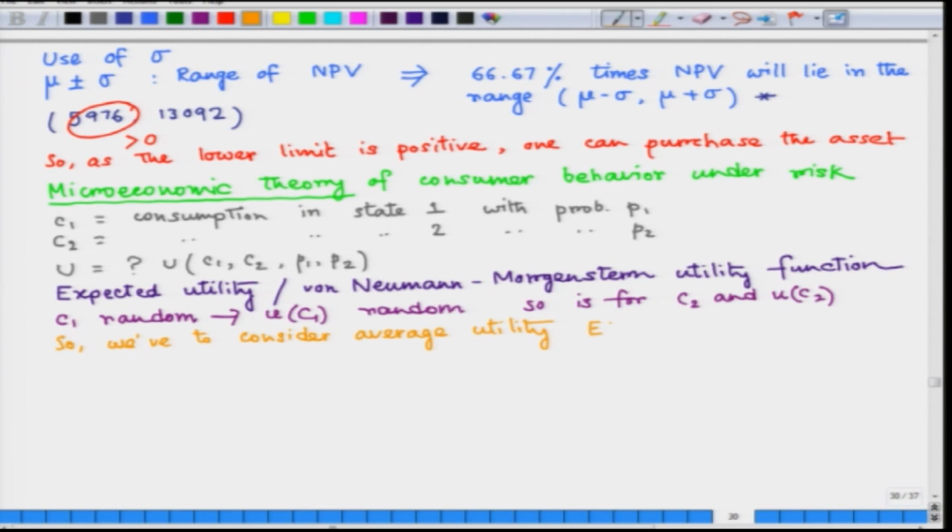So, in this case we have expected utility, EU, and we can write that as P1 times U of C1 plus P2 times U of C2. Now, we are going to make a couple of assumptions.